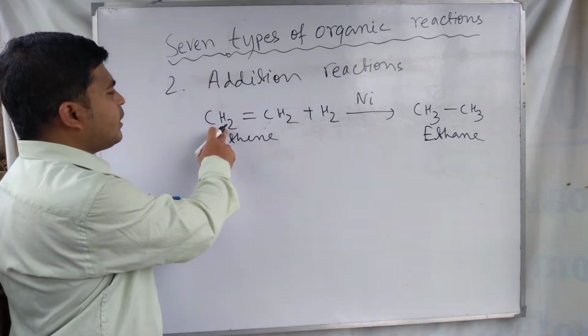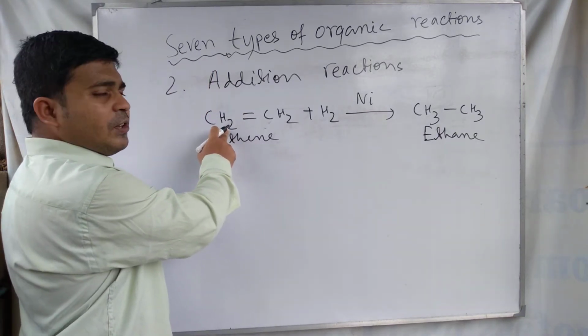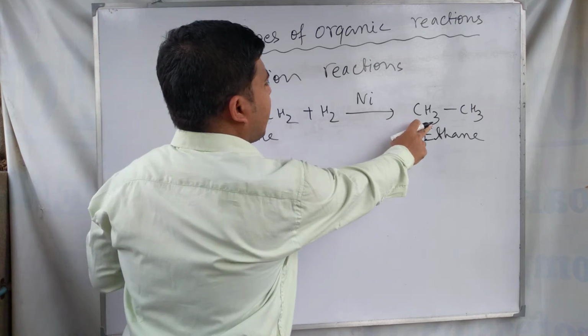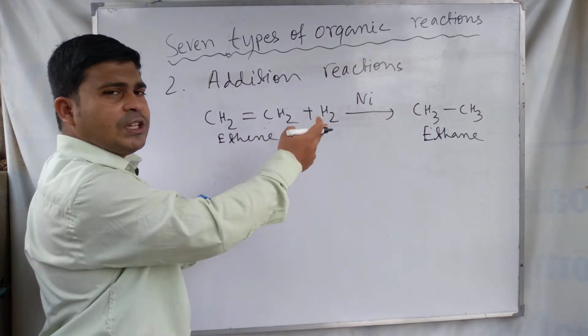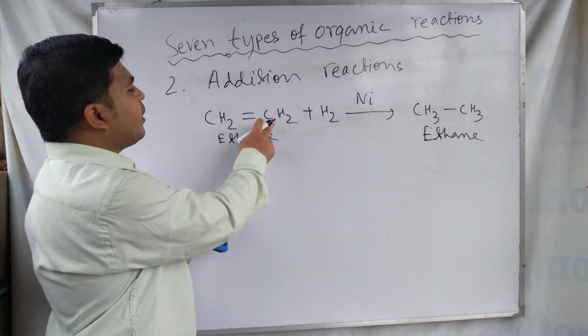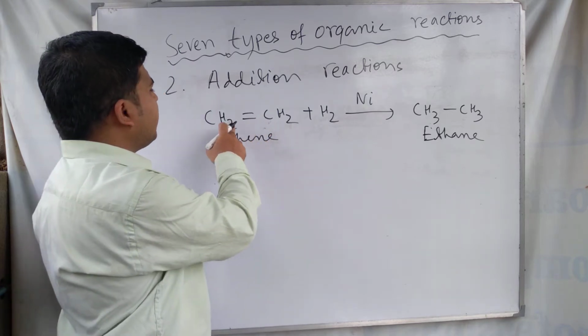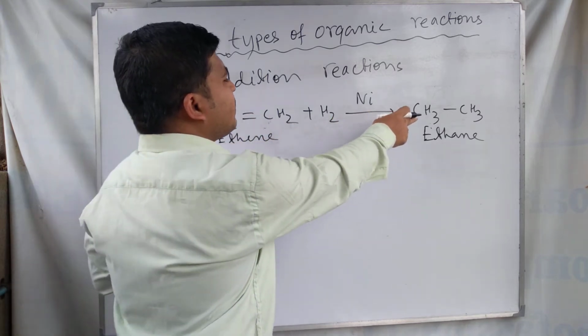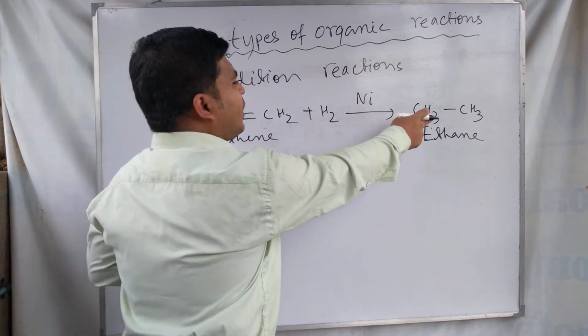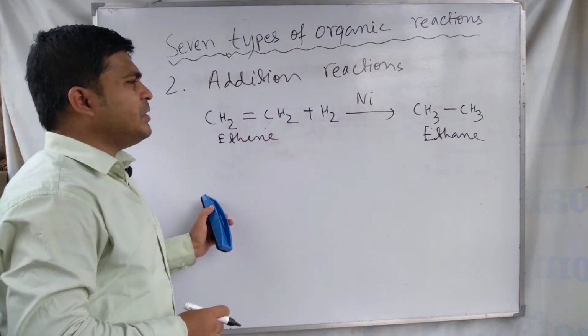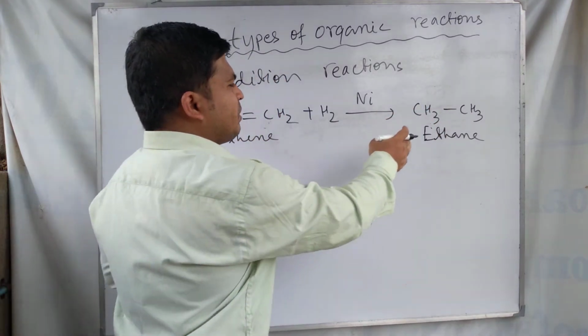Initially two hydrogen atoms are present on each carbon atom, but after this reaction we see that 3 hydrogen atoms are present on each carbon atom of the ethane molecule.